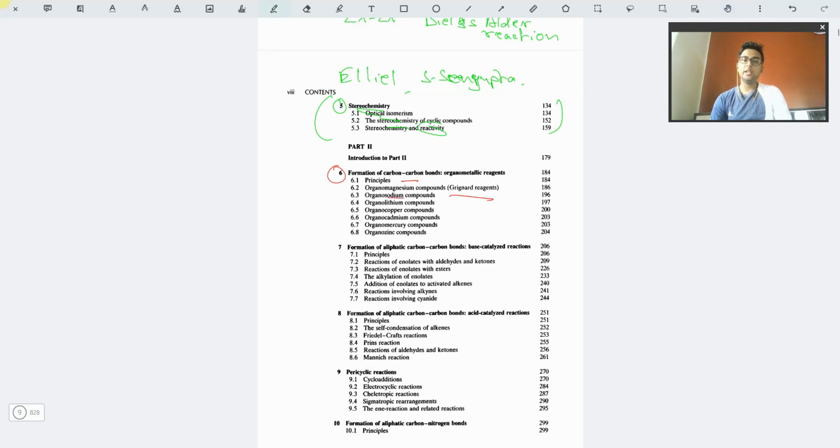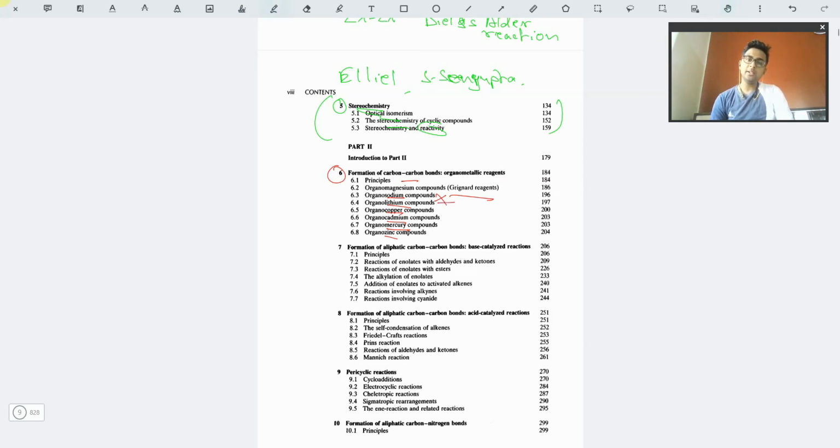We have organosodium compounds, organolithium compounds, organocopper, organocadmium, organomercury, and organozinc compounds. Basically sodium is not so much used, and you won't be expecting any questions from organosodium, because the only property of sodium is that it is highly reactive, and this high reactivity is used in a certain proportion of reactions.